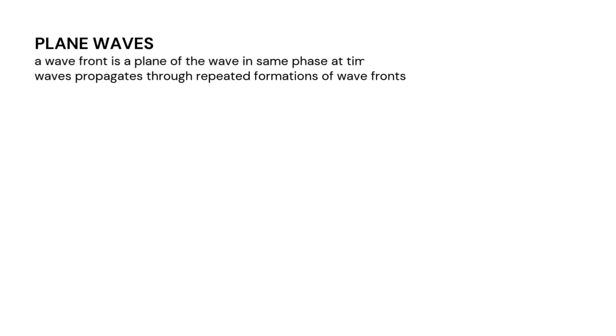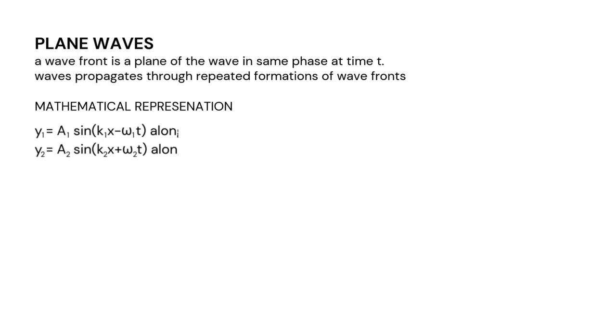What are plane waves then? A wavefront is a plane of the wave in the same phase at time t. So when waves propagate through repeated formations of the wavefronts, we call them plane waves. Now we have a mathematical representation for this. We have y1 = A1 sin(k1x − ω1t) along the plus x-axis, and y2 can be represented as A2 sin(k2x + ωt) along the minus x-axis.